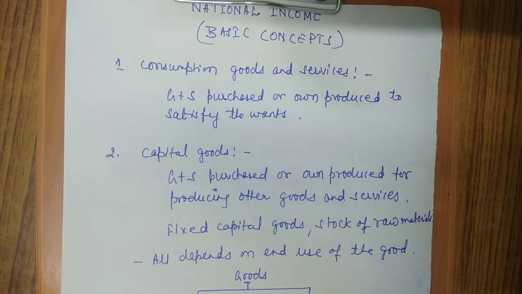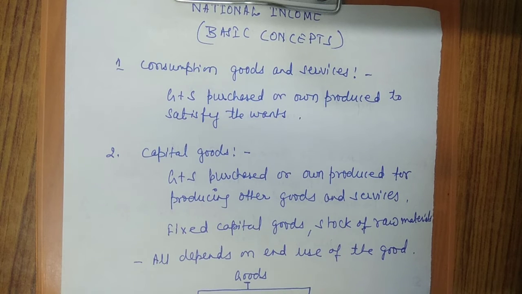Goods can be classified into durable goods and non-durable goods. Durable goods are those goods which can be used again and again over a considerable period of time. For example, television, refrigerator, car are examples of durable goods. The other goods are non-durable goods.